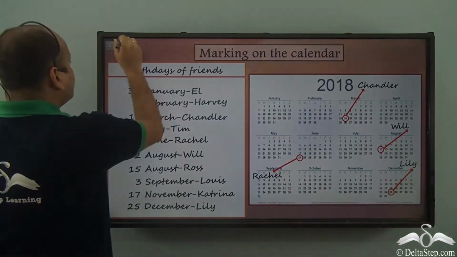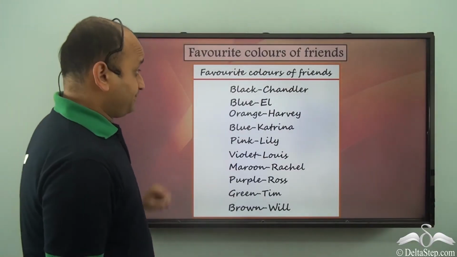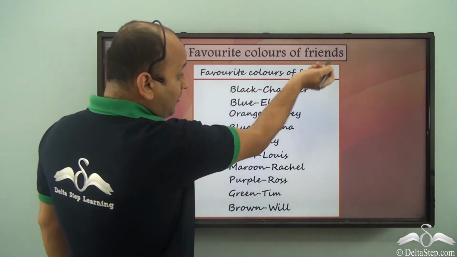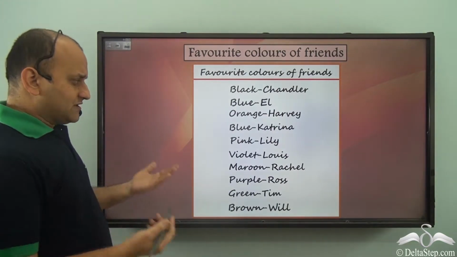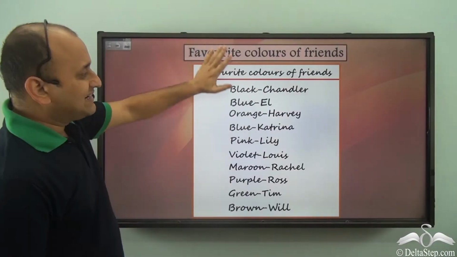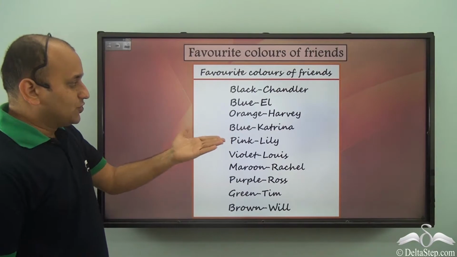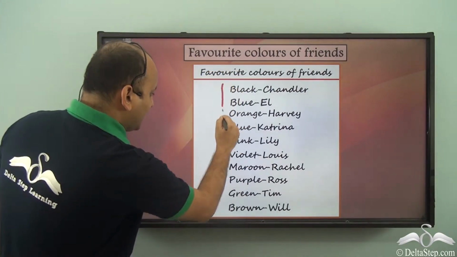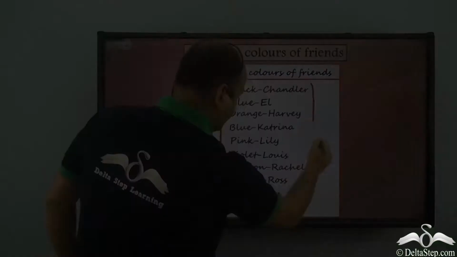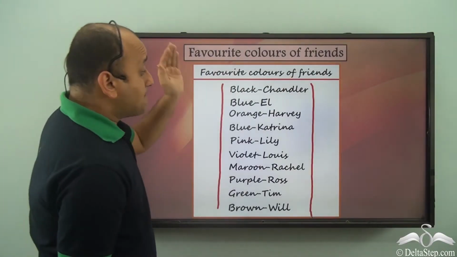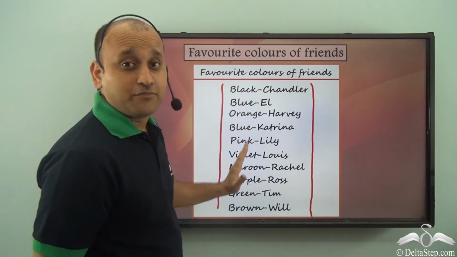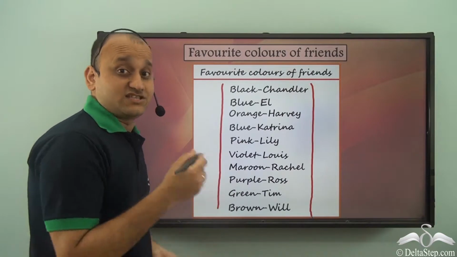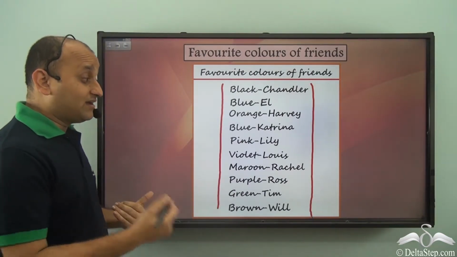So we have another list. Now this list is about favorite colors of friends. The first thing which has been done is that it has been written in an organized manner. So we have black, blue, orange, blue, pink. Everything has been written in an organized manner. So definitely it is much easier to identify information in this case. But we can further improve this list. That is, we can present it better.